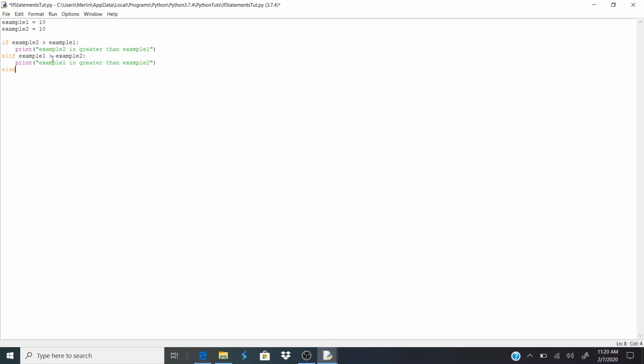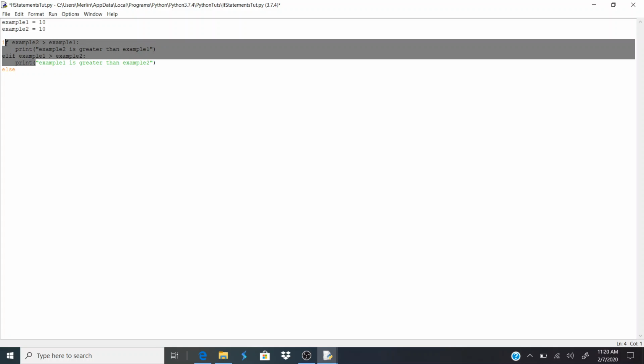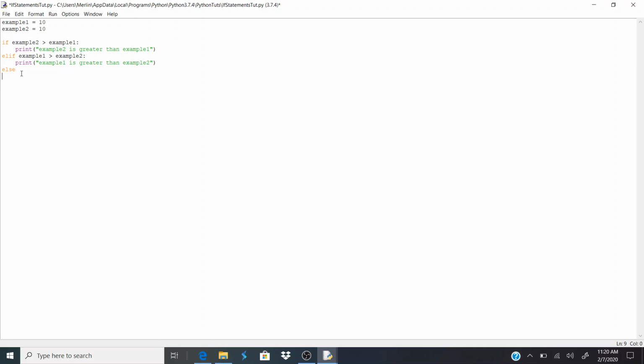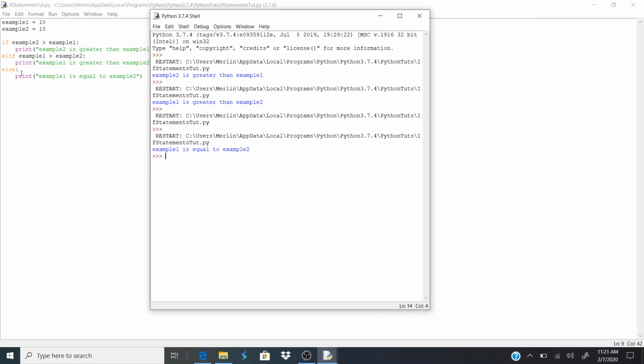If your conditional statements don't match, then the else statement runs as the default. So else print example 1 is equal to example 2. Save and run that, and we can see that example 1 is equal to example 2, and it works.